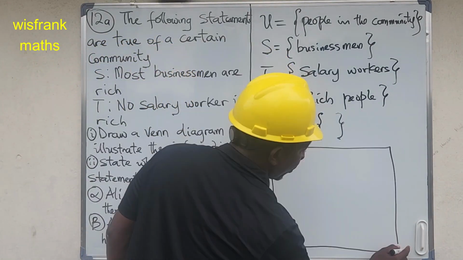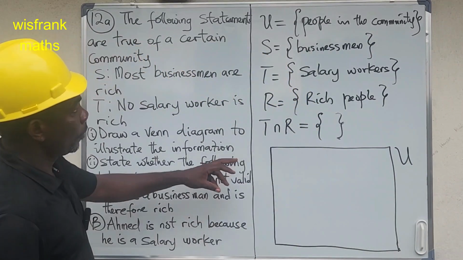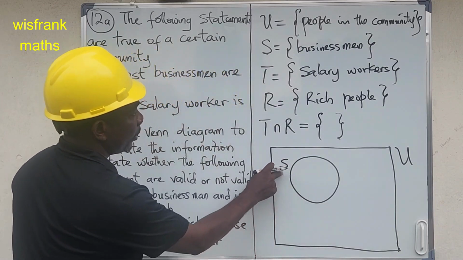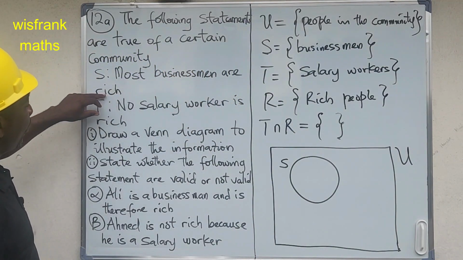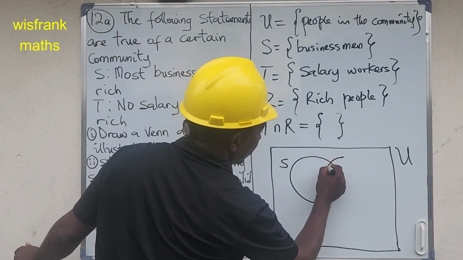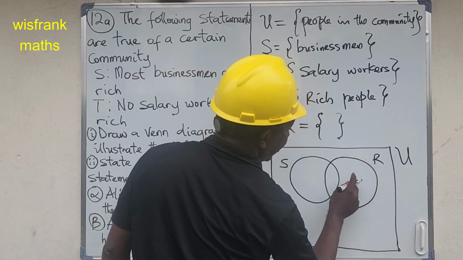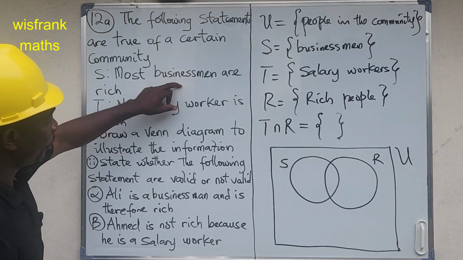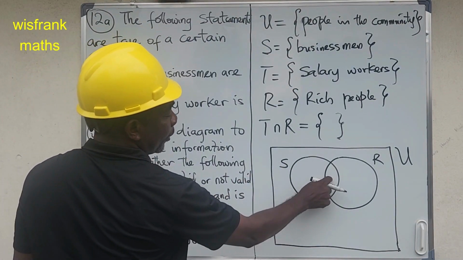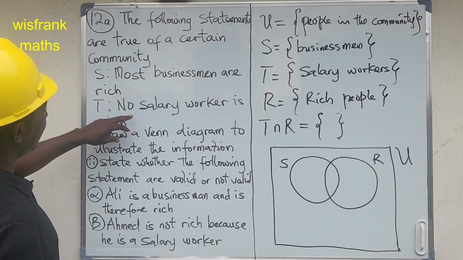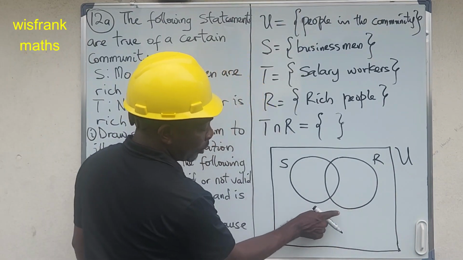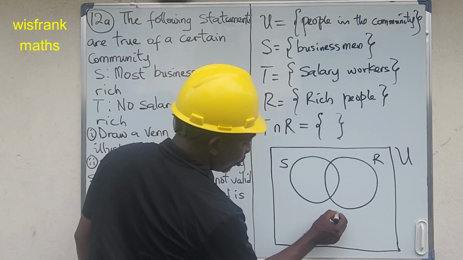So we have our universal set. The first one, let's take S for businessmen. S says most businessmen are rich. The second one, R, is the rich people. Since most businessmen might be rich, they can have an intersection here. The next one is T, the salary workers. It says no salary worker is rich, so salary workers are not rich and they are not businessmen, so it's going to be somewhere here.